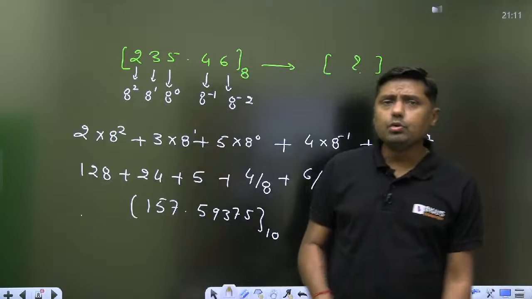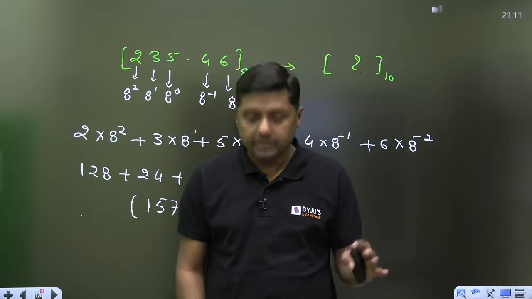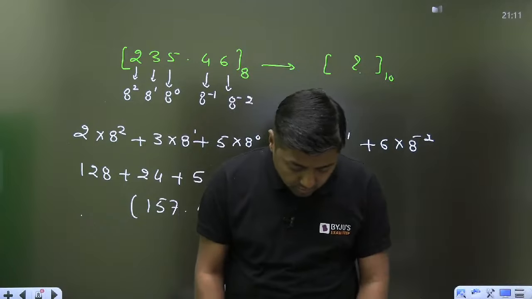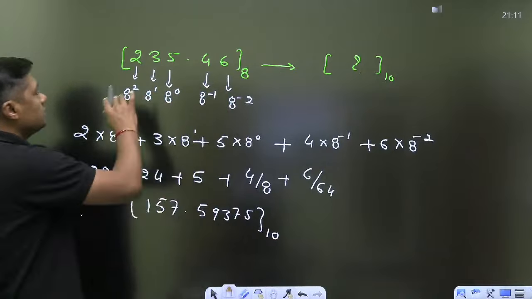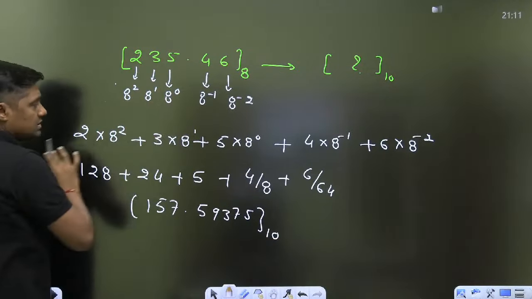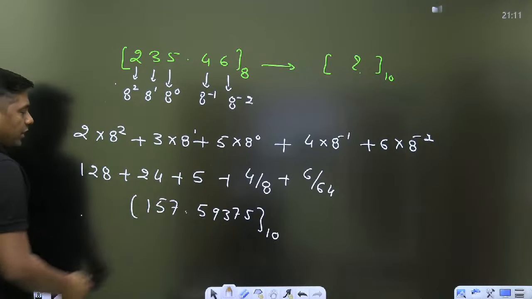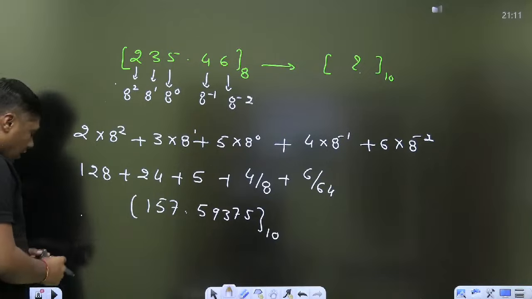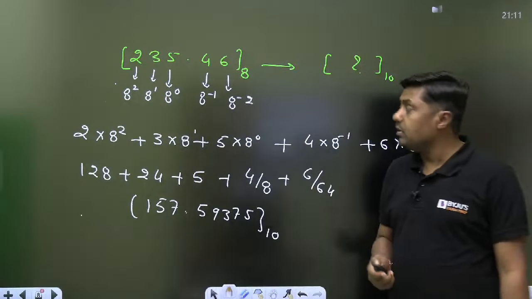So simply you can convert octal into its decimal equivalent. Very simple thing. This is the position-wise weight; simply multiply it and get the value, before the point and after the point. And then how can we convert a decimal number into octal?